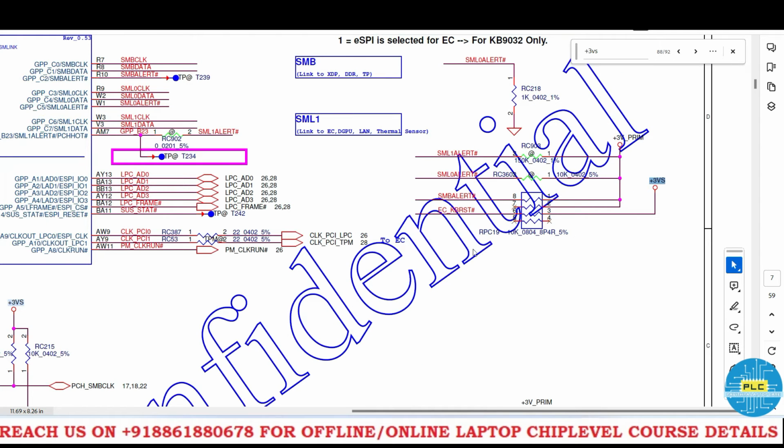Guys, initially I told you when keyboard reset will happen. See, here is the proof. The 3 volts Vs pull up resistor will come, then EC KB RST will happen. Keyboard reset won't happen in the beginning stage. Once you get this 3Vs, then only the keyboard reset will happen.